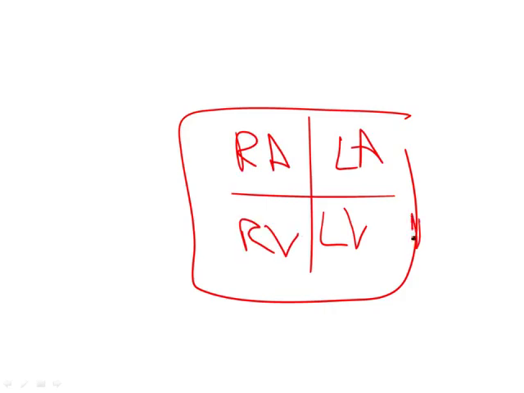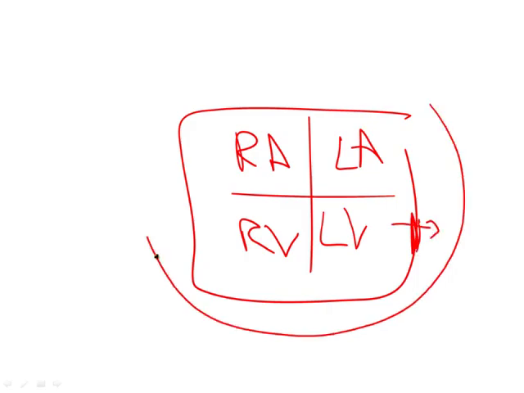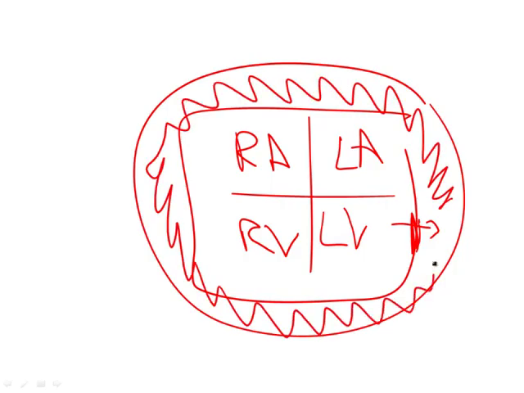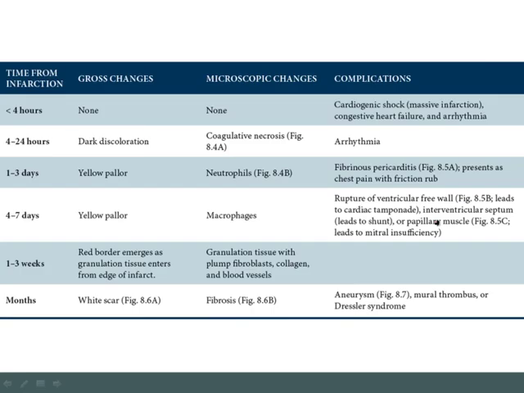If you have infarction here of this ventricular free wall, and this ruptures, of course, the heart is surrounded by this pericardium. Blood would go into the pericardium and would begin to compress the heart, and that would result in something called cardiac tamponade. And so that's one of the complications of rupture.